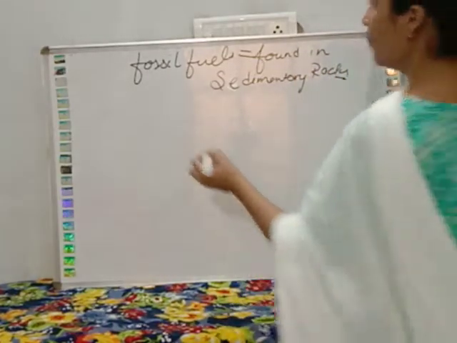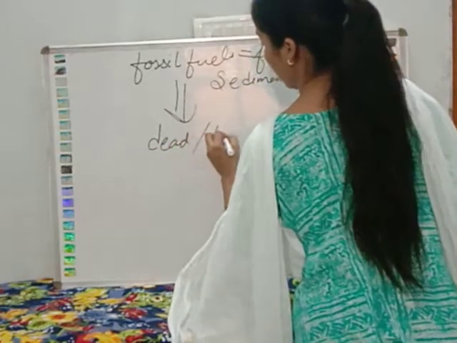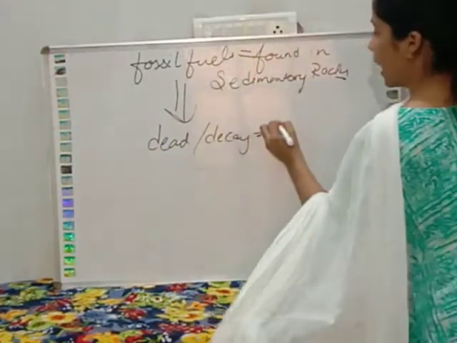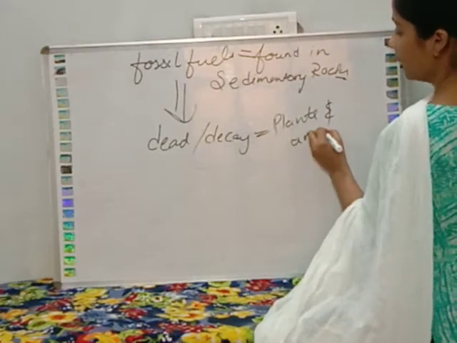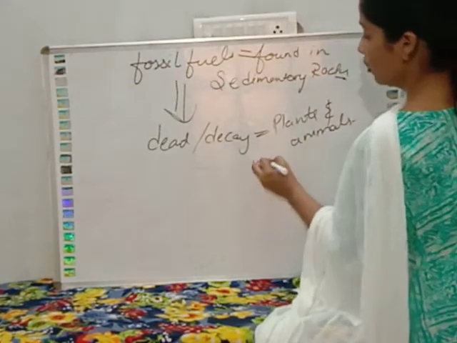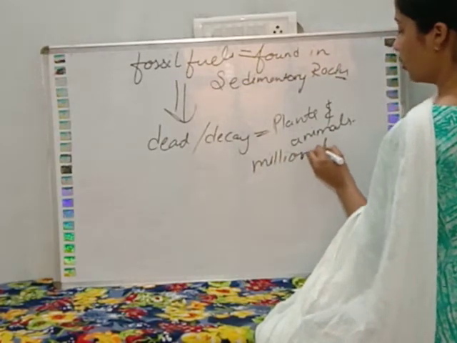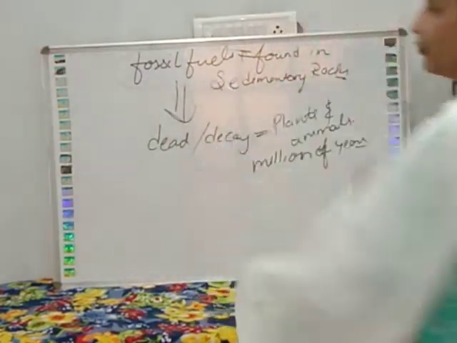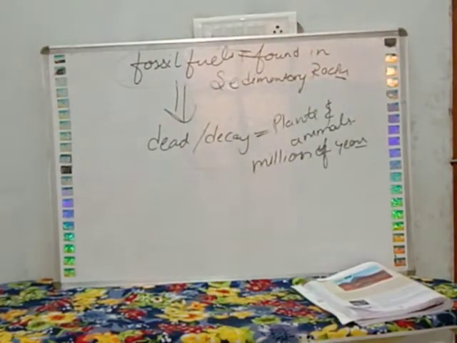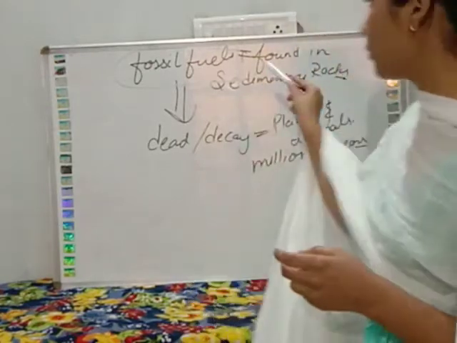What are the fossil fuels? The death and decay of plants and animals for millions of years. So they are formed as fossil fuel. Fossil fuels are found in sedimentary rocks.